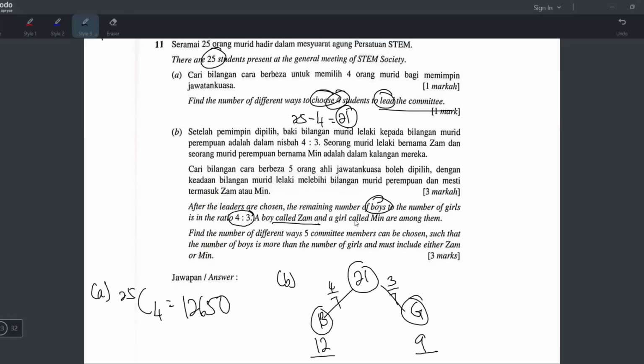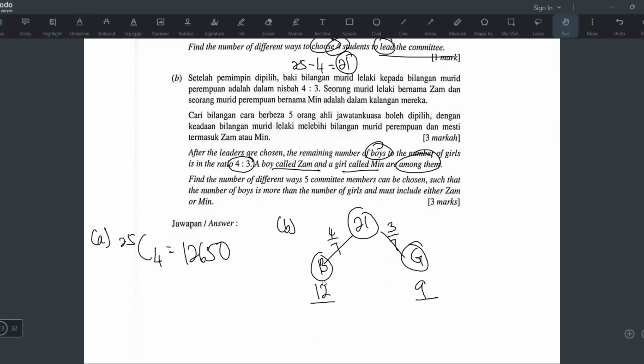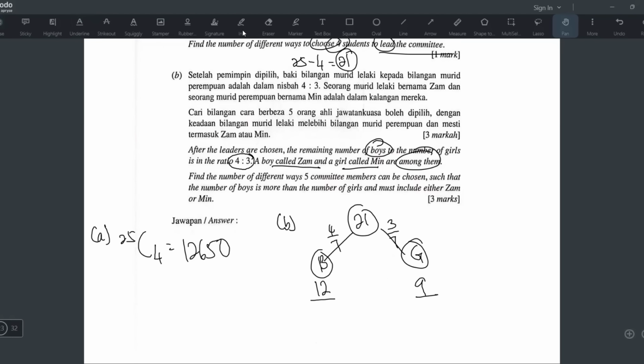A boy called Zam and a girl called Min are among them. So out of the 12 boys, there's one boy named Zam, and out of the 9 girls, there's one girl named Min. Find the number of different ways 5 committee members can be chosen such that the number of boys is more than the number of girls, and it must include either Zam or Min.